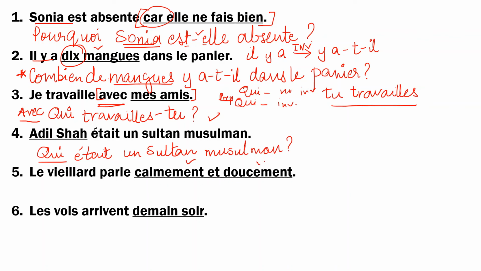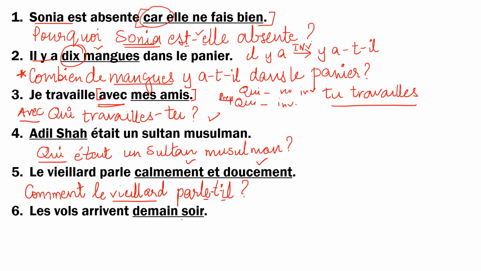Then le vieillard parle calmement et doucement. These are both adverbs, calmly and sweetly. So your question word has to be comment. Then le vieillard is a noun, so you keep it as it is. Then you keep the verb parle as it is. Now you invert. Le vieillard corresponds to which personal pronoun? It is il. Now there is an e and an i clash, so you put a t in between, separated with hyphens. There's nothing more, so you put a question mark. Comment le vieillard parle-t-il?